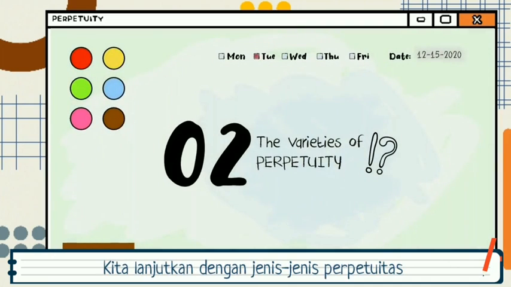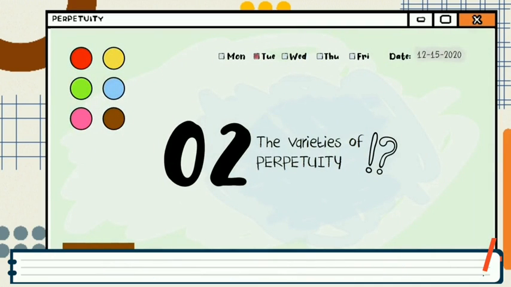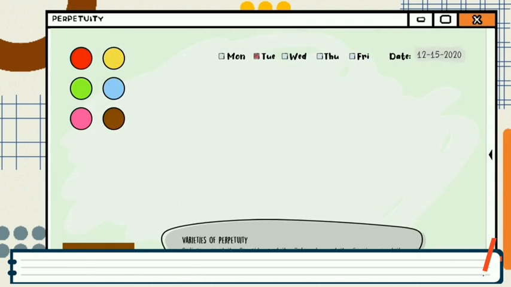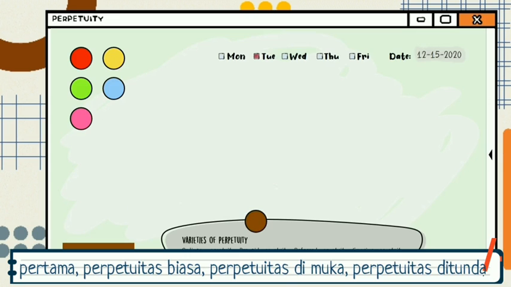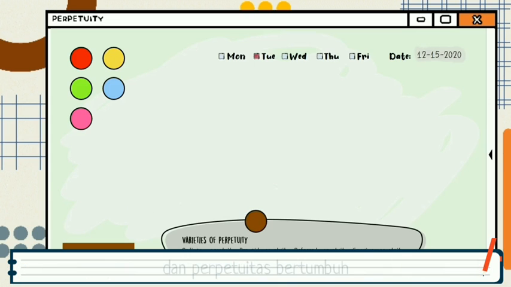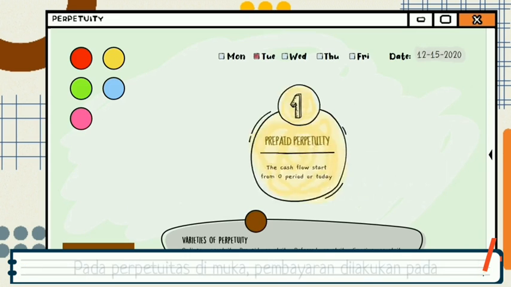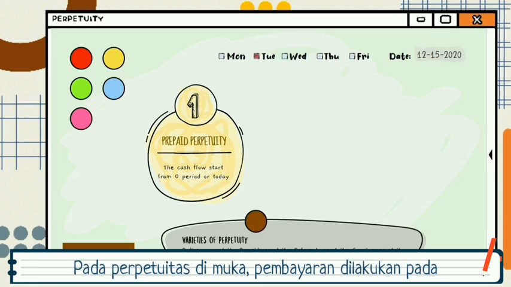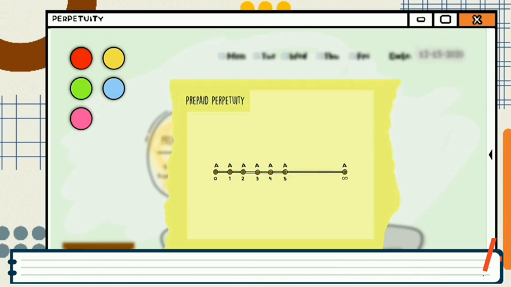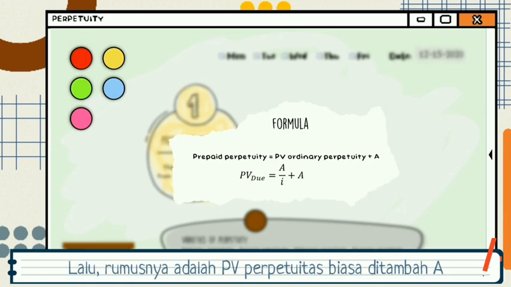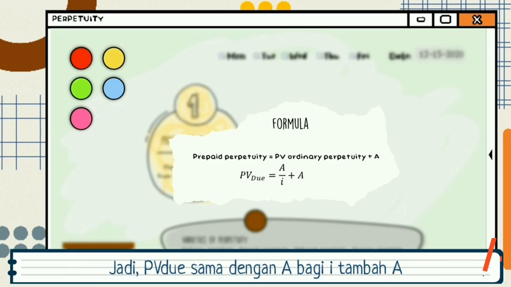Next, we continue with the varieties of perpetuity. There are 4 varieties of perpetuity. First is ordinary perpetuity, then prepaid perpetuity, deferred perpetuity, and growing perpetuity. In prepaid perpetuity, the cash flow starts from period 0 or today. And then the formula: prepaid perpetuity equals present value of ordinary perpetuity plus A. So the present value equals A per I plus A.